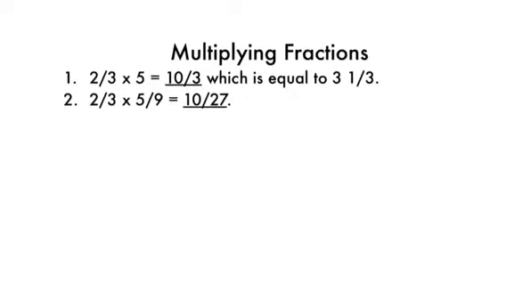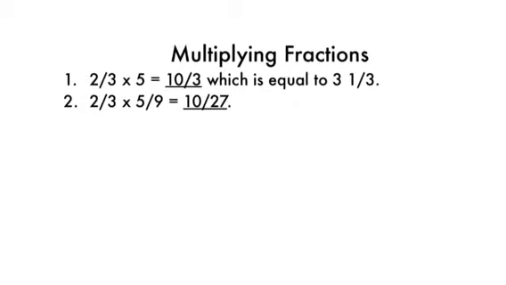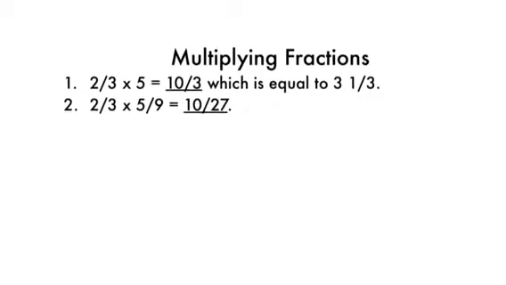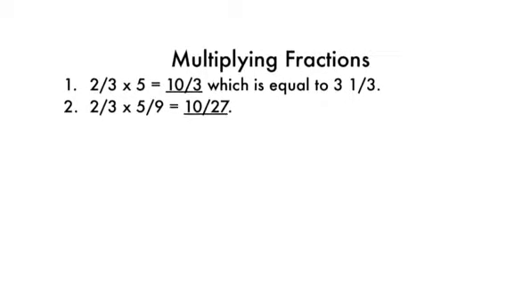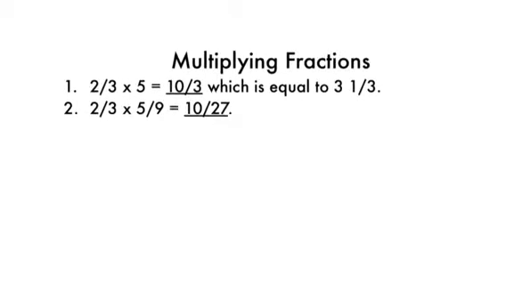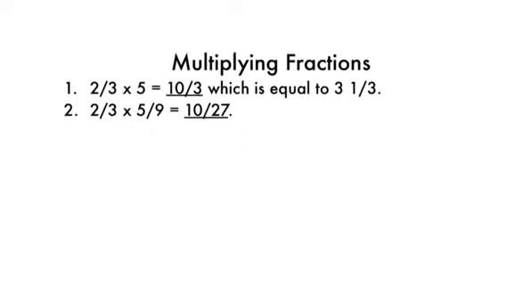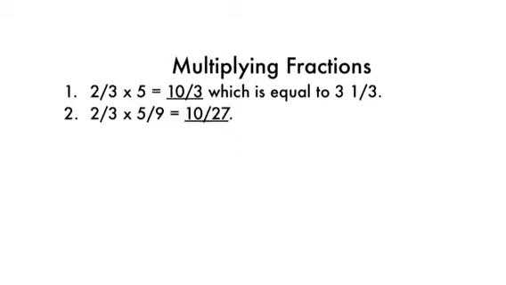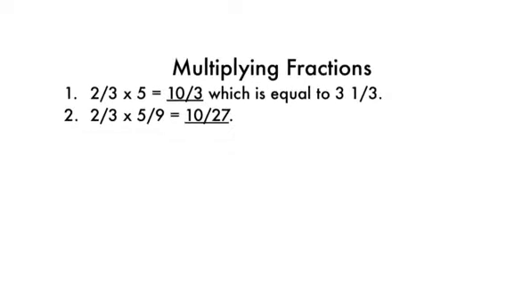by doing 10 divided by 3, which equals 3 remainder 1. So we're going to change that remainder 1 into a fraction as well, fraction crazy, and we're just going to make it 1/3. So the answer is 3 1/3.